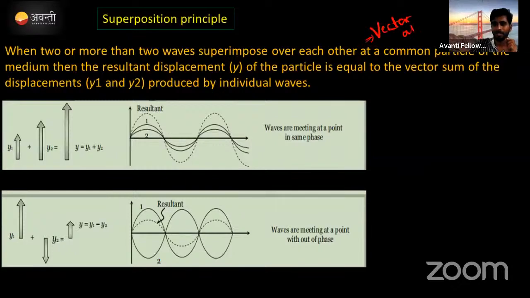Here also, superposition principle means if two waves are present, we need to add the two waves' amplitudes along with the vector addition, which means adding with direction.